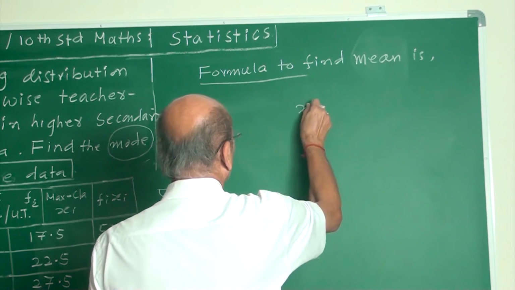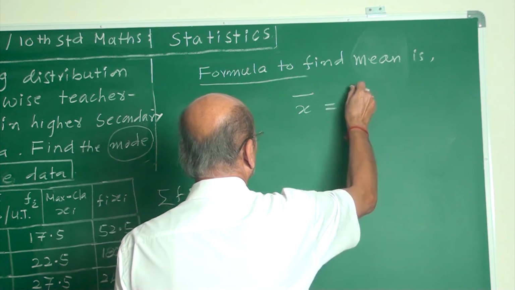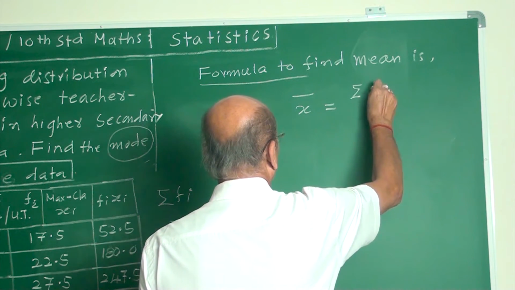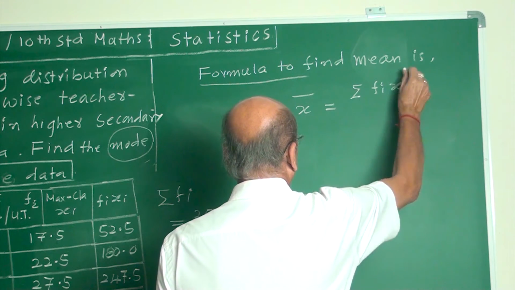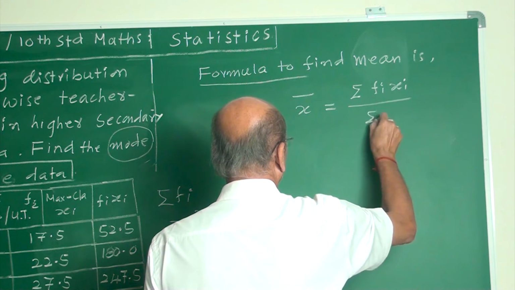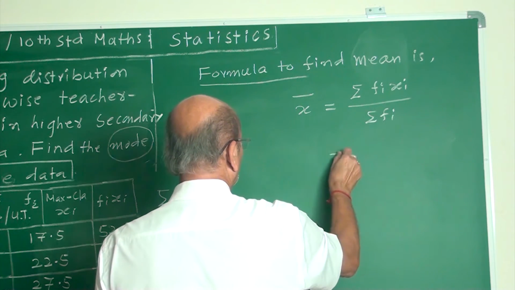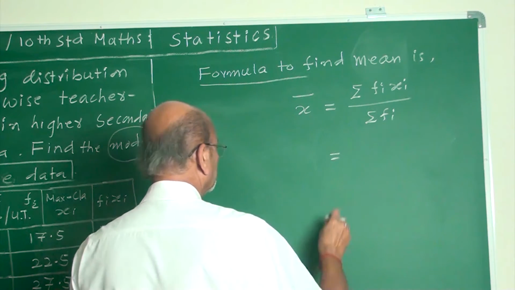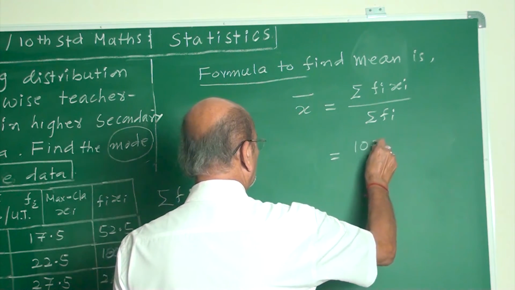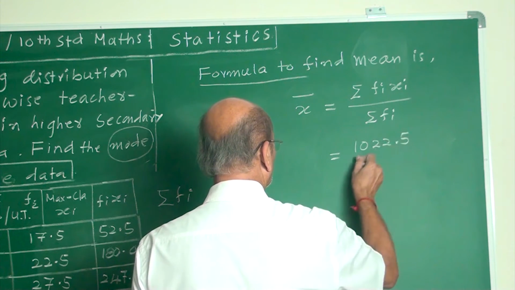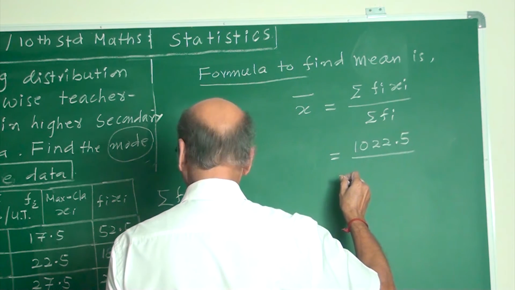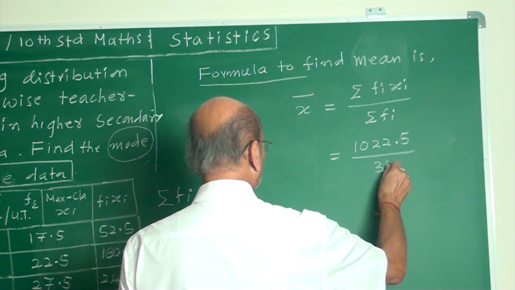Formula to find mean is x bar equal to mean, sigma fi xi upon sigma fi. Here the numerator is 1022.5. Denominator sigma fi is 35.